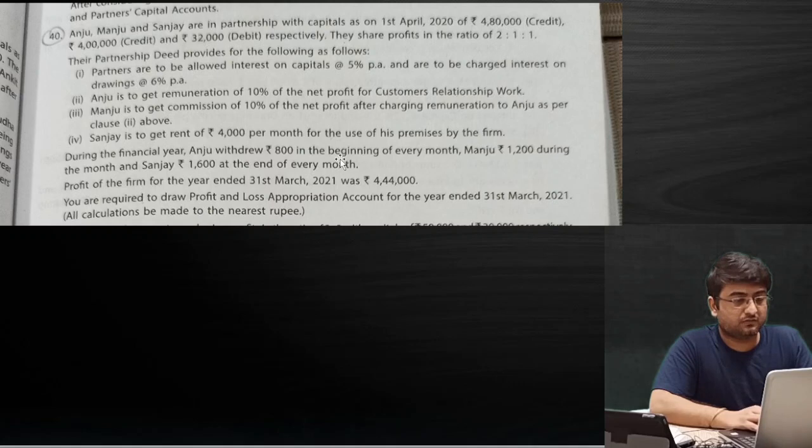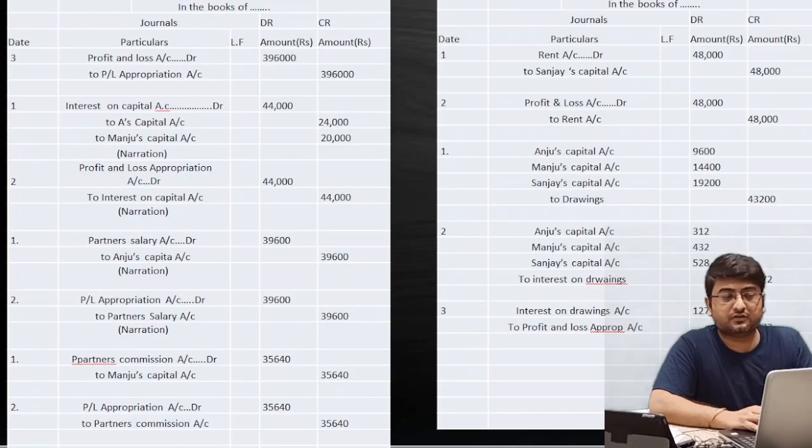So we have done the question right now this way as well. Manju, we have done the calculation for the interest on drawings as well. So I guess now the question is closed. First we'll go to the journal entry. We'll have to check whether there is anything that we have left. We have checked. First, rent account, profit and loss account we have passed. Third, we have the profit and loss account. We have also passed a particular entry, and we have done the ledger treatment as well in the PL appropriation account. And for rent in the Sanjay's capital account.